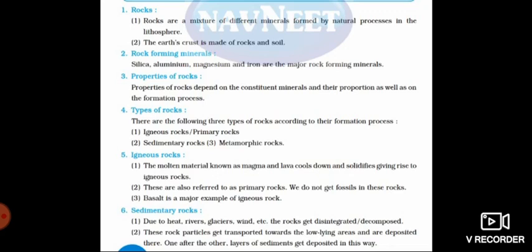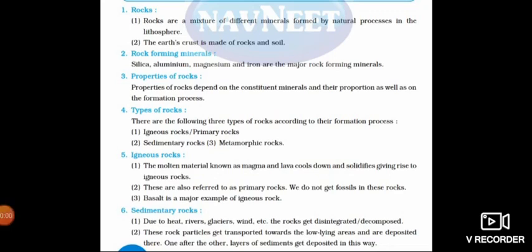Second point what we have learned, that is rock forming minerals. Okay, means to form a rock, which minerals are necessary. So the minerals are, see, silica, aluminium, magnesium and iron are the major rock forming minerals. So these four minerals are necessary for formation of rock.